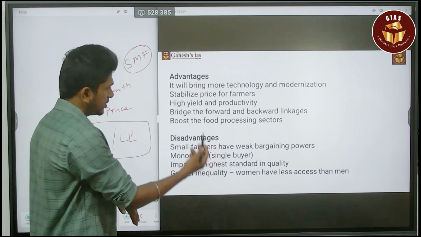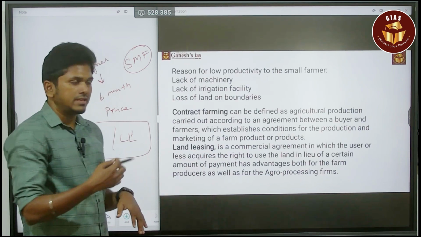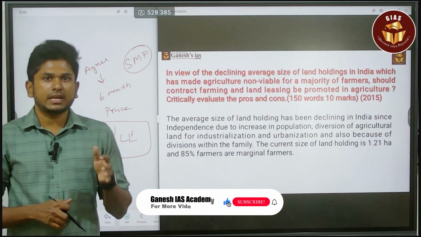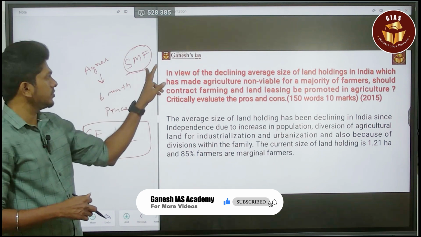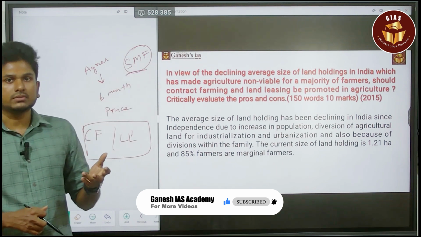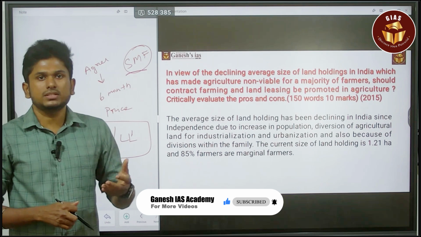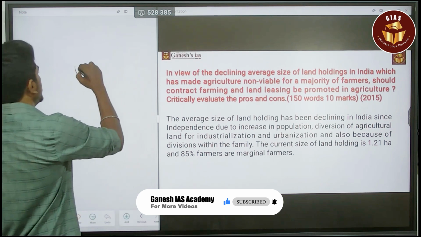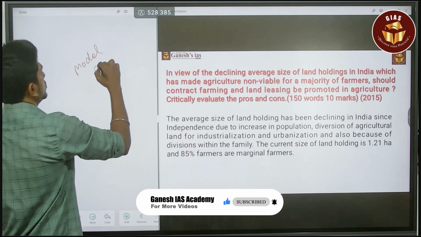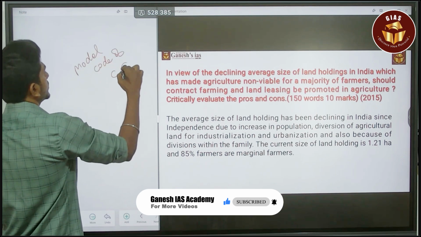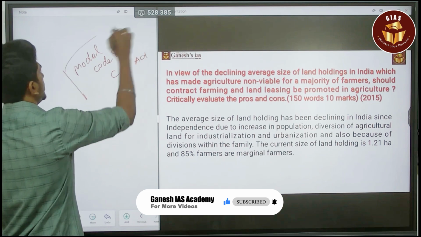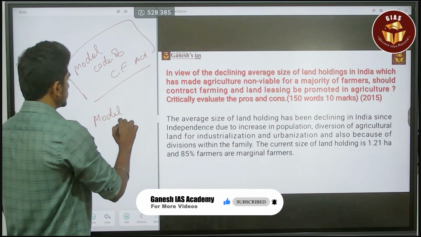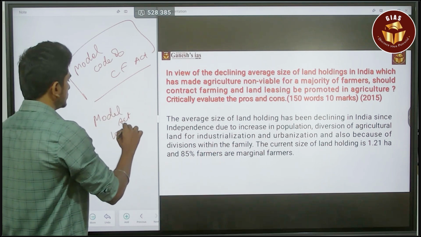Okay, for contract farming and land leasing there are many issues, but still we need contract farming and land leasing for the growth of small and marginal farmers. The reason is that without them we can't make any huge change in their land. So what we need is the Model Contract Farming Act that the government recently introduced, and also a model act for land leasing.